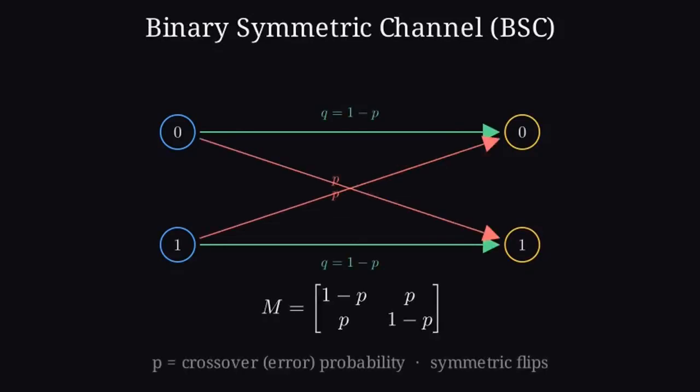The workhorse example is the binary symmetric channel. Inputs and outputs are just 0 and 1. With probability q equals 1 minus p, the bit arrives correctly. With probability p, it flips. That single number p is the crossover, or error probability of the modulation. The transition matrix is neat: 1 minus p on the diagonal, p on the off diagonal. Symmetric means 0 and 1 suffer the same flip rate. The channel has no favorite bit.